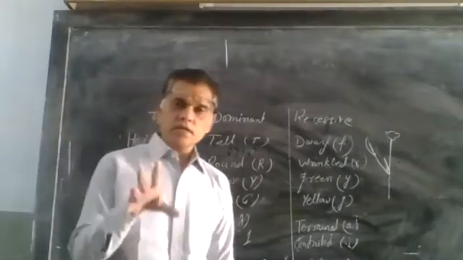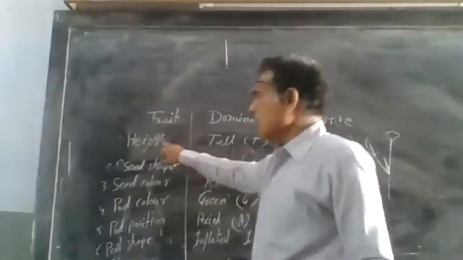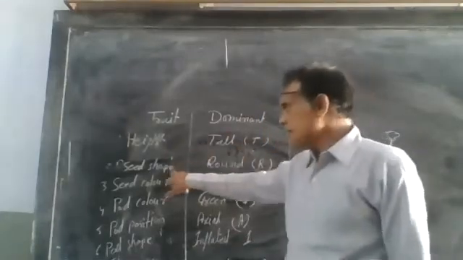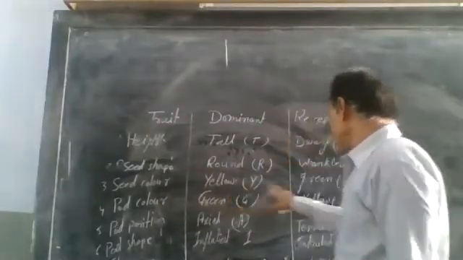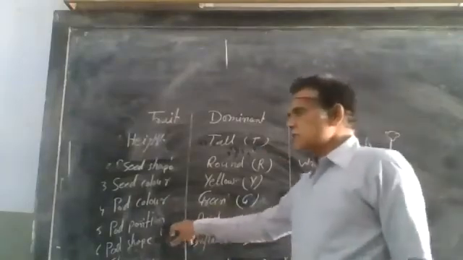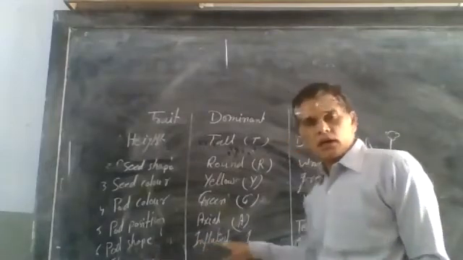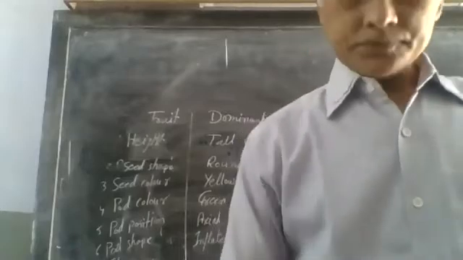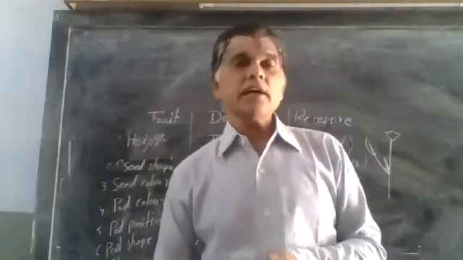They are plant height, tall and dwarf; seed shape, round seed and wrinkled seed; seed color, yellow seed and green seed; pod color, green pod and yellow pod; flower position, axile position and terminal position; pod shape, inflated and constricted; and flower color, purple and white flower. So these are the 7 characters which were selected by Mendel.